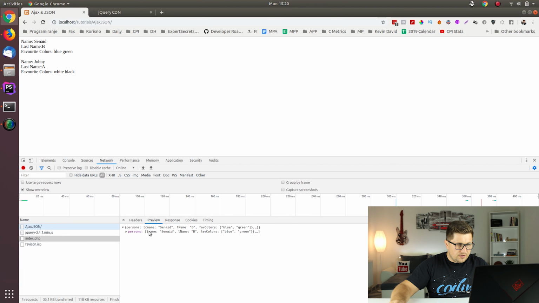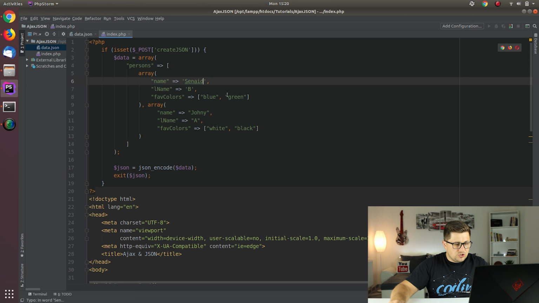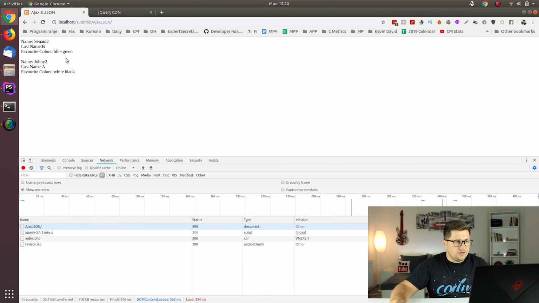So when you go to the preview, you can see that again we have persons. Each person is like an object, and each object has its own name, last name, favorite colors. And if you want to make a distinction, just to make sure this is from PHP, I'll just add the number 2, and when we refresh, you can see it's here.